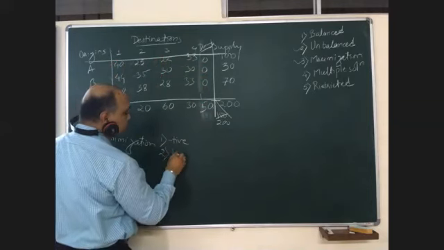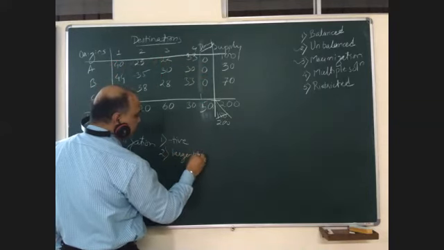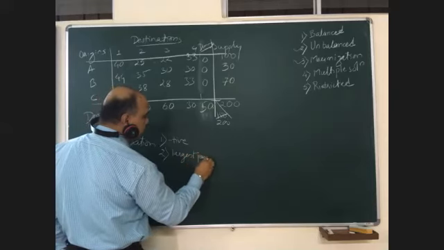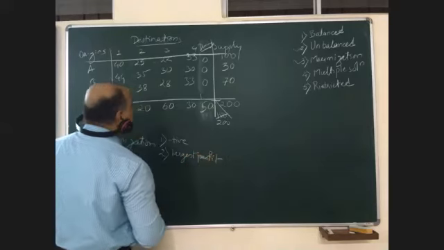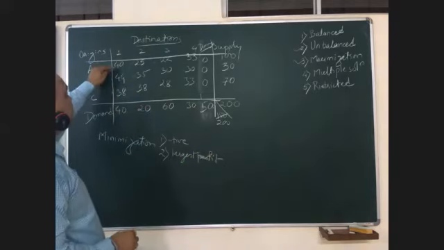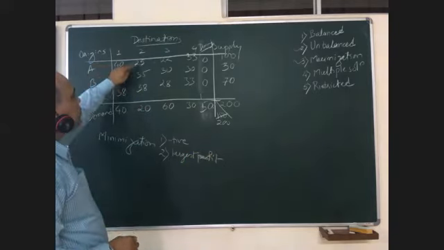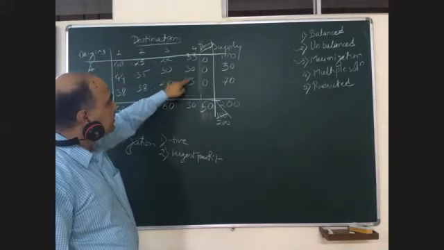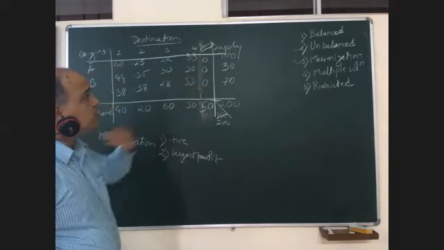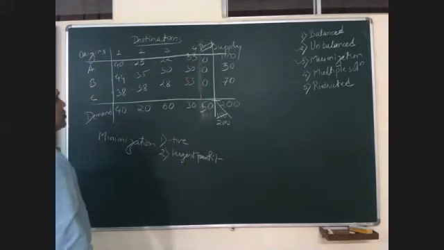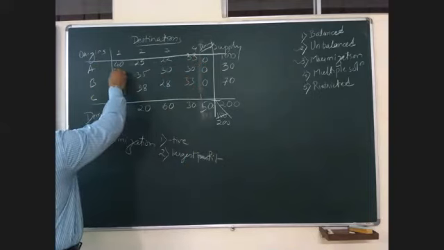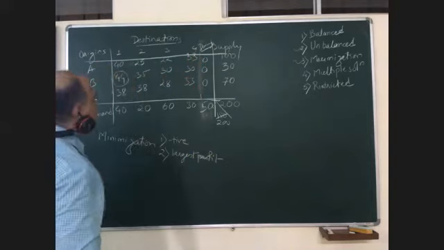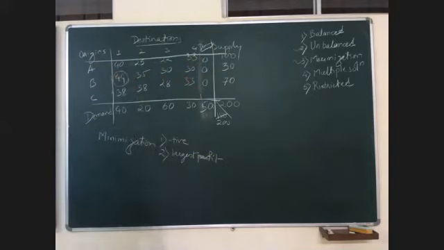Second method is choose the largest profit figure. Which is the largest profit figure? 40, 44, 38, 25, 35, 38, 22, 30, 28, 33, 30, 33, 0, 0, 0. You need to consider zeros also. So the maximum figure is 44. True?